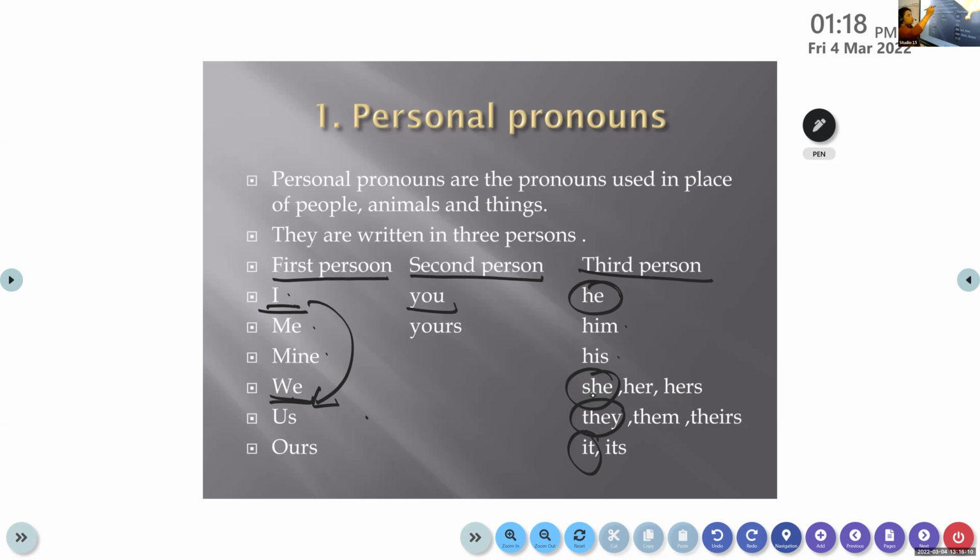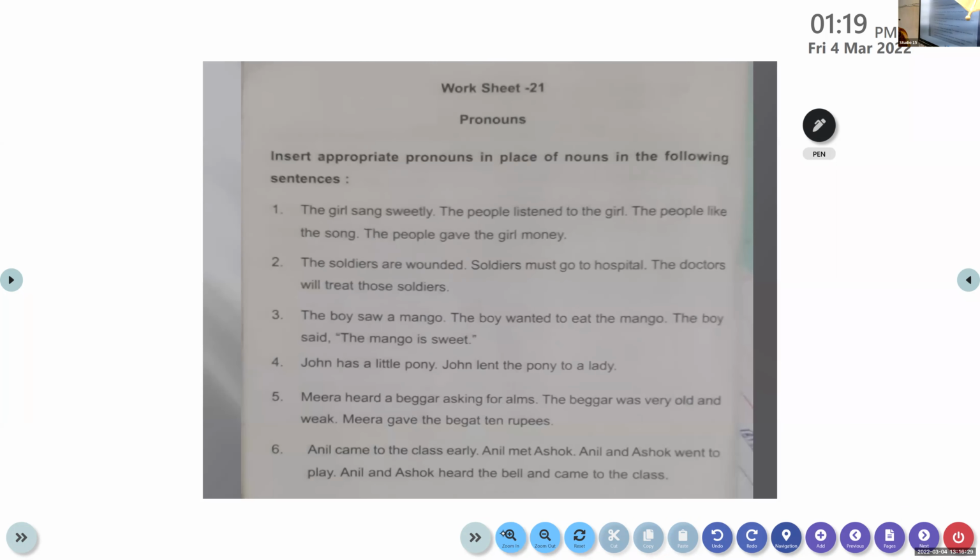Have all of you understood? Have you understood about the first person, second person, and the third person? Have you understood about the personal pronouns? Here, these are the main points we need to remember. And the subject and the object pronoun. Okay. Now, let's move on to the exercise.